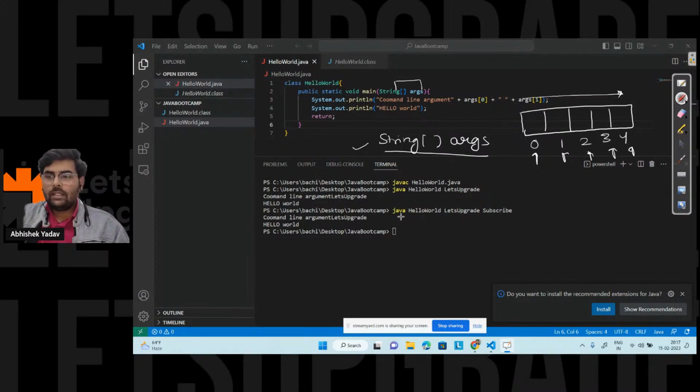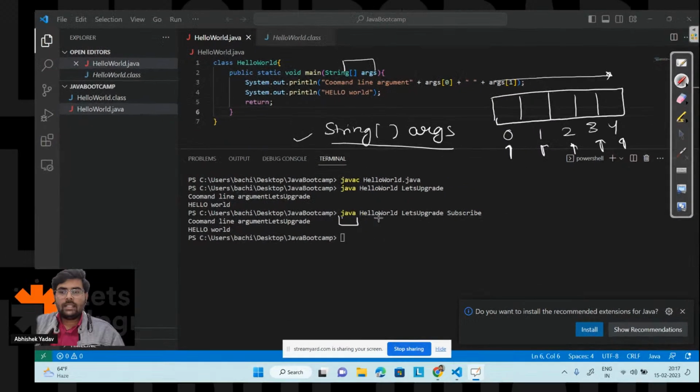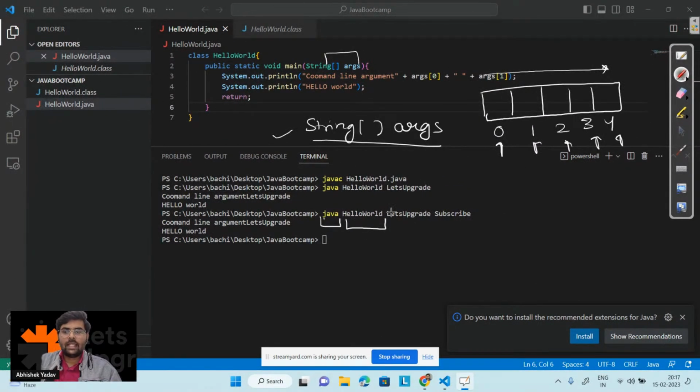After that, here what I have done, I have written the command java, and after that the class name, that is hello world, and whatever I write after the class name will be stored inside the args array. That means this let's upgrade will be stored inside this 0 index. Similarly this subscribe will be stored inside the index 1. That's why when I'm printing args 0, I am getting let's upgrade on the output screen, right everyone?